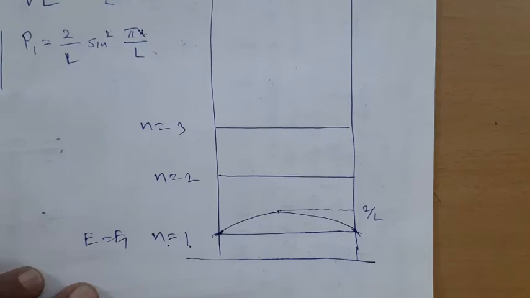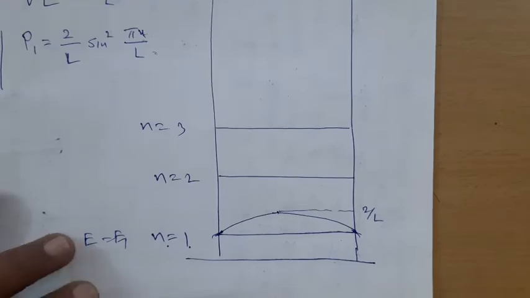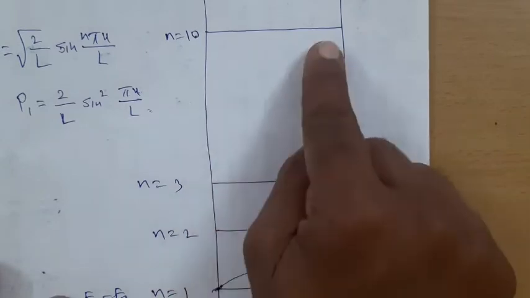If you remember, we had released a ball along the horizontal direction. It collides with one wall, then changes the direction of momentum, travels without change in velocity, collides with the other wall, changes the direction of momentum, and so on. Then we observed that classically the probability density is the same throughout the region. Everywhere the probability is 1 upon 10, 1 upon 10, 1 upon 10, if there are 10 regions. Now we will observe this for n equal to 10 typically.